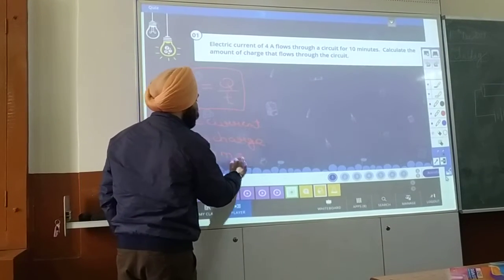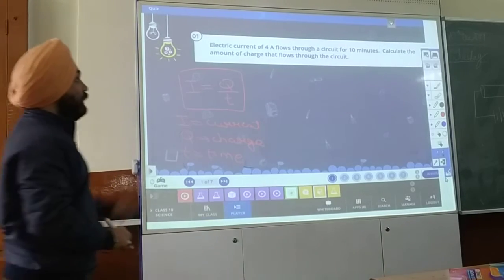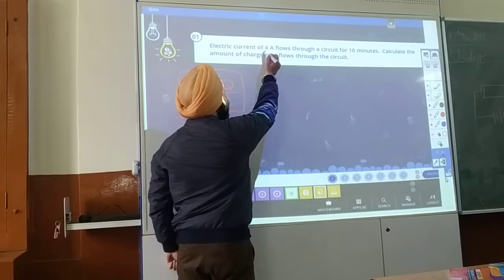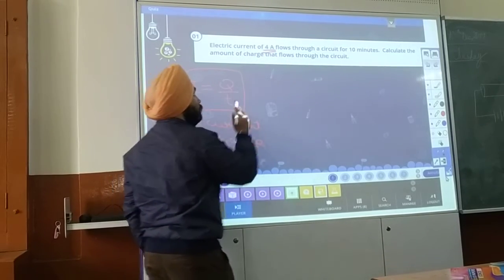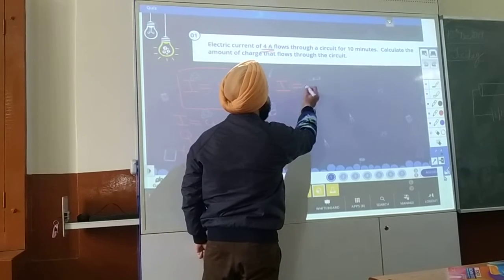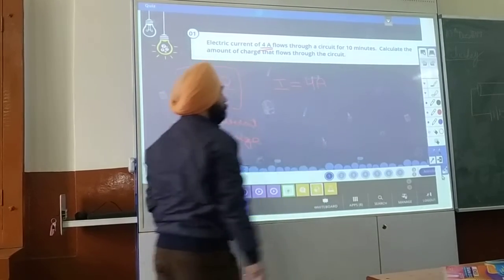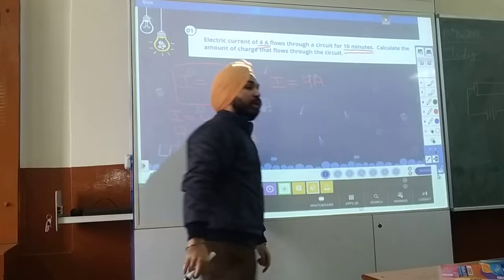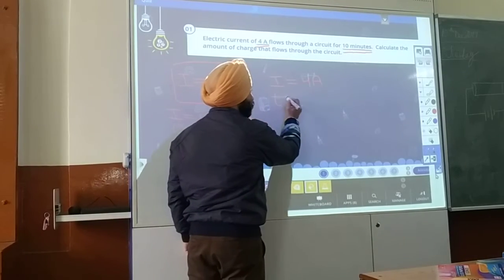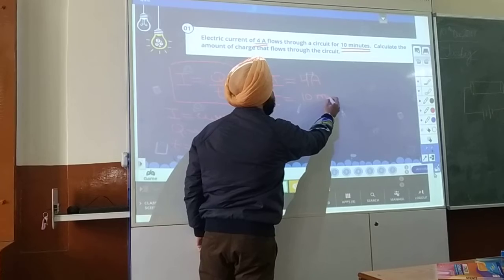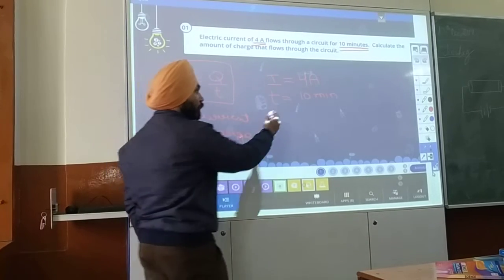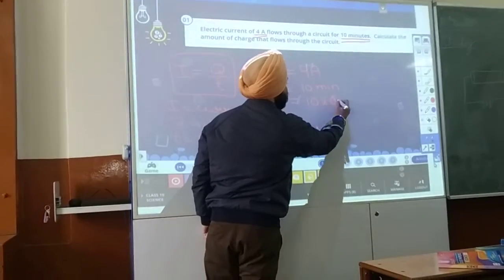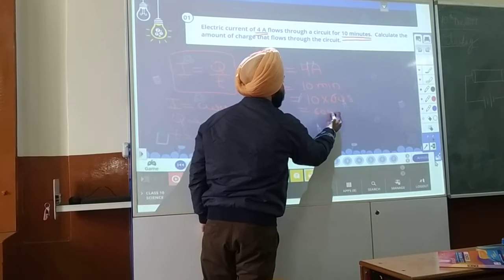So now we will solve the numerical. It is saying an electric current of 4 ampere flows through a circuit. Electric current symbol is I, so it is 4 ampere, through a circuit for 10 minutes. So time is given as 10 minutes. We will change minutes into seconds because we will use SI units. So 10 minutes into 60 seconds becomes 600 seconds.